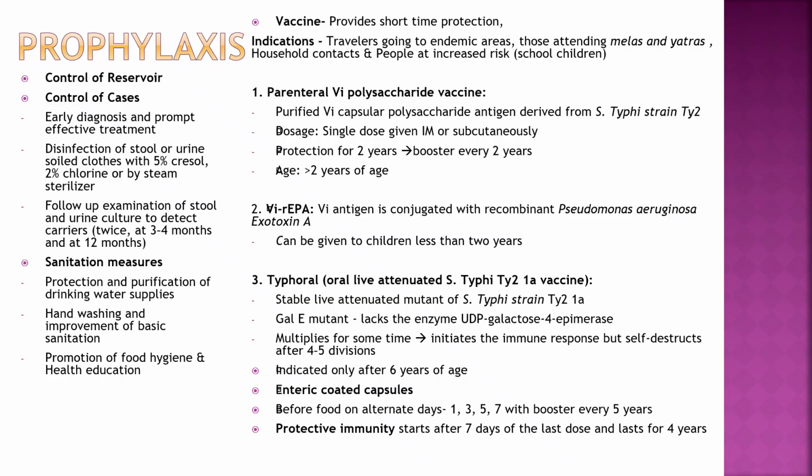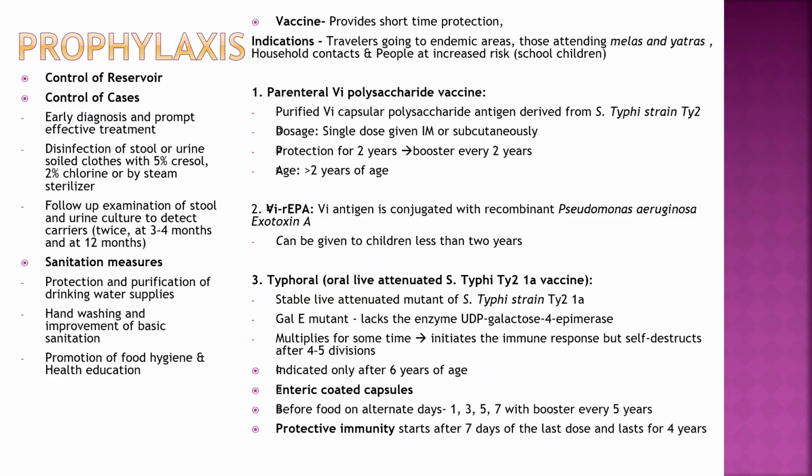Prophylaxis: control of reservoir, control of cases, early diagnosis and prompt effective treatment, disinfection of stool or urine soiled clothes with 5% cresol, 2% chlorine or by steam sterilizer. Follow-up examination of stool and urine culture to detect carriers twice, at 3 to 4 months and at 12 months.